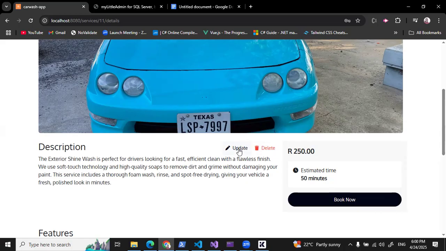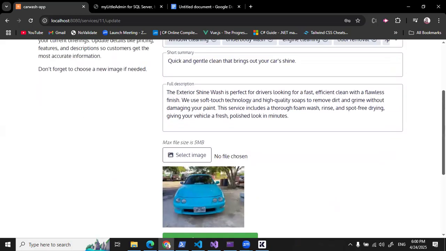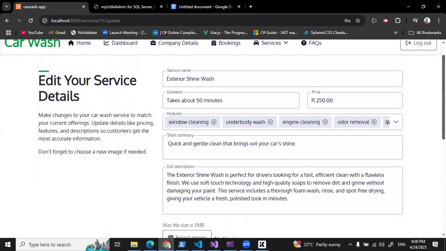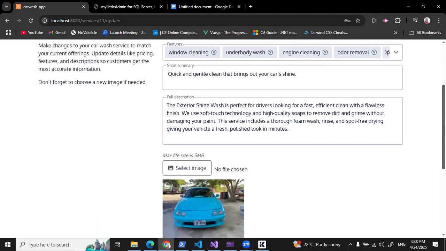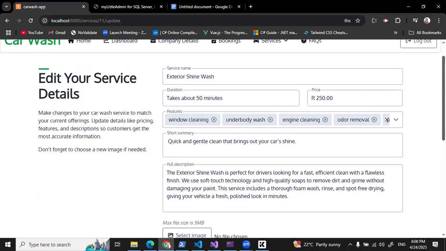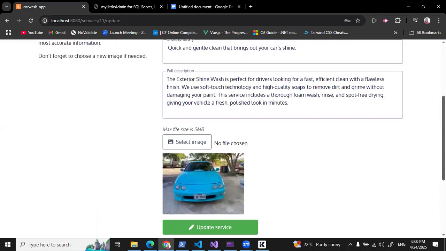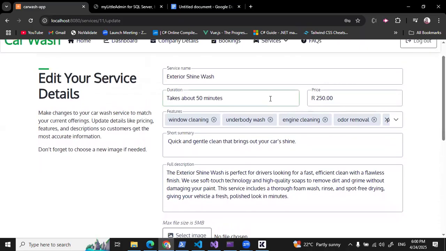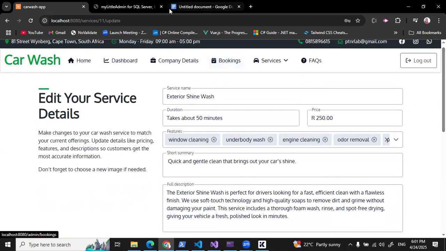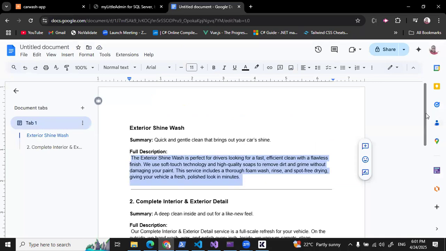So if I click update service, then I'm directed to this page. And this is the page where I can edit my service details. And the details that I'm going to update are going to be the name and the image. Let me quickly change the name.